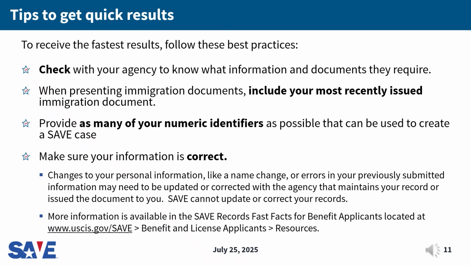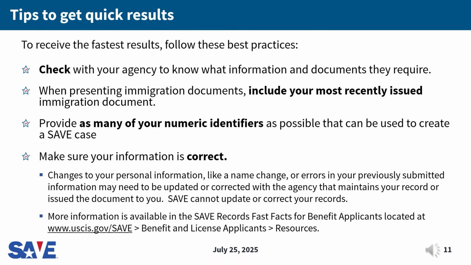Lastly, you should ensure that your information is correct. If your information recently changed, it is important that your current records match those updates. As I mentioned earlier in the presentation, SAVE is not a database, and does not maintain immigration records or issue immigration or other agency documents. SAVE cannot correct records or correct, renew, or replace immigration or other agency documents.